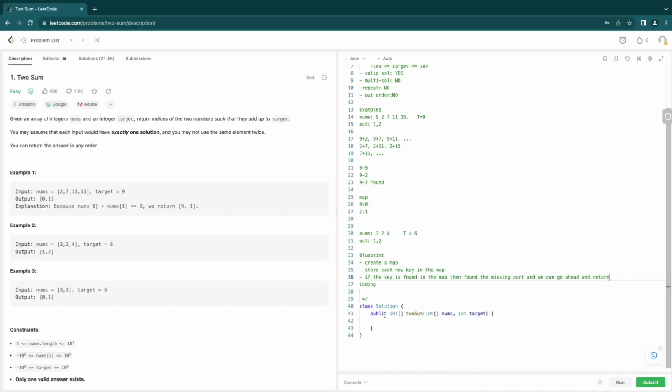All right, so now that we have our quick little blueprint, these are kind of our little footnotes in case we do forget. Let's move on to the coding part. This is going to be pretty straightforward at this point. We're going to need a result.